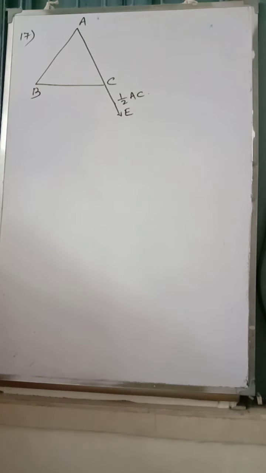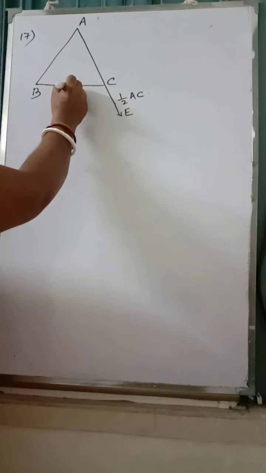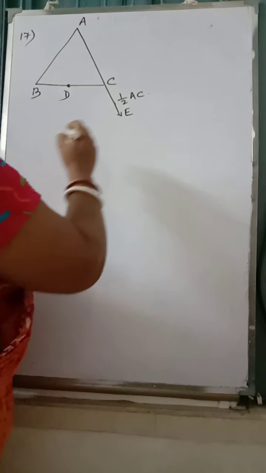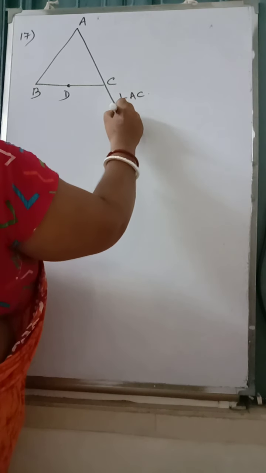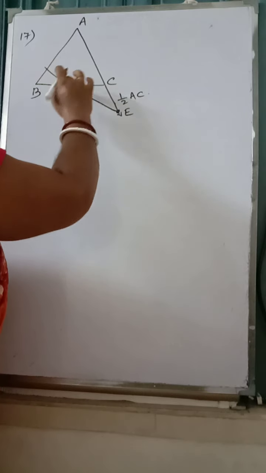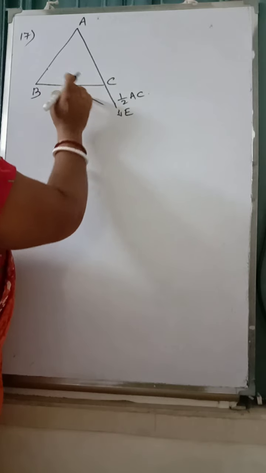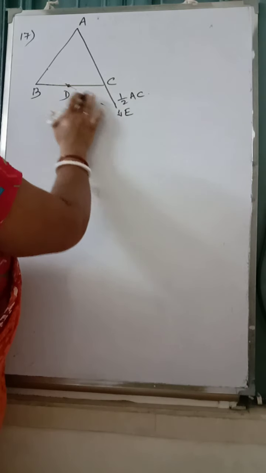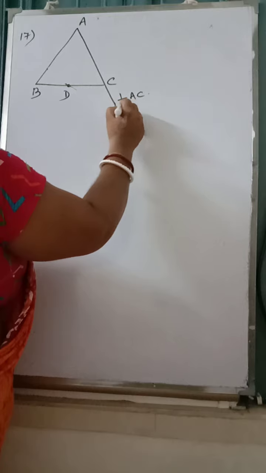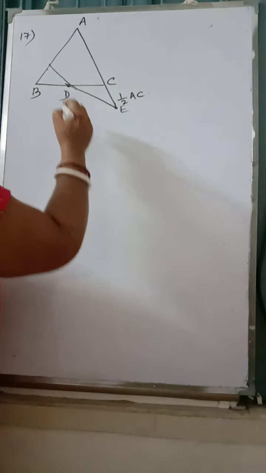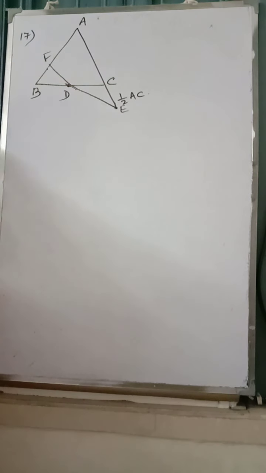Clear? Thus CE is equal to half AC. D is a midpoint of BC. And ED is produced to meet AB at F. This is E I have taken. So this is produced to meet AB at F.